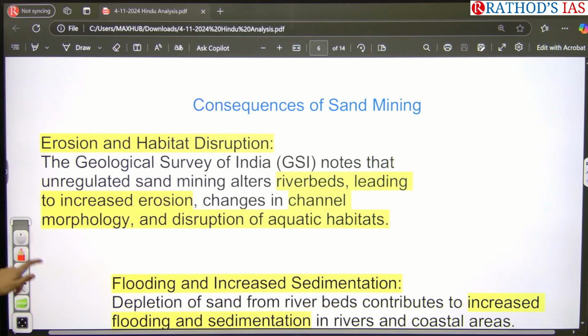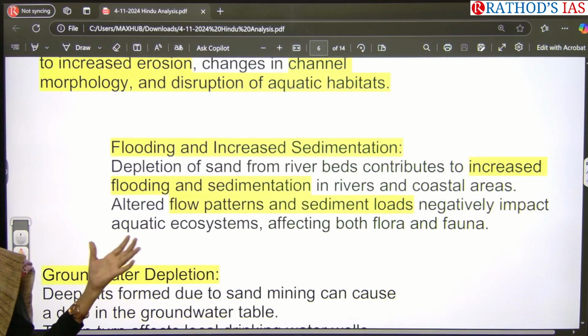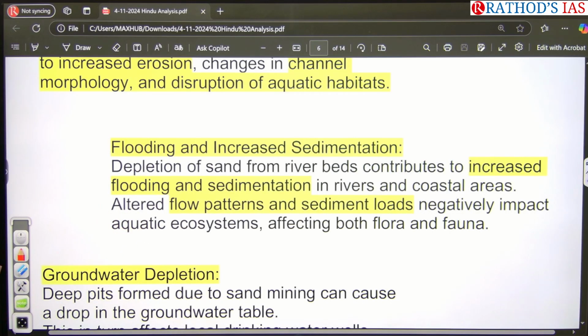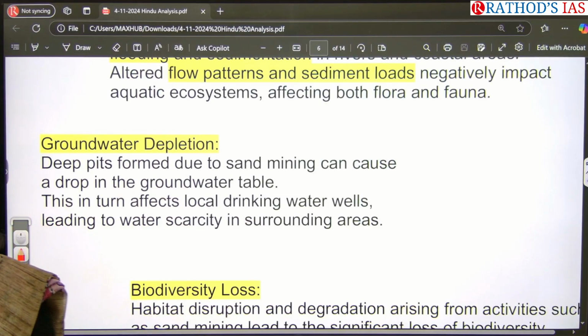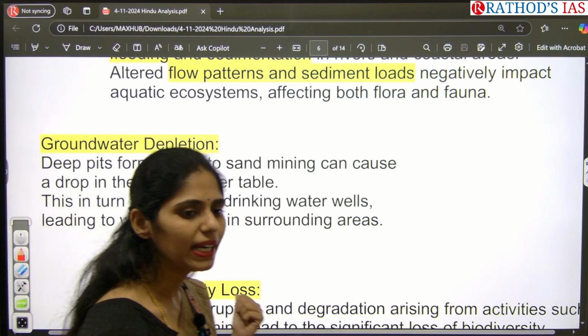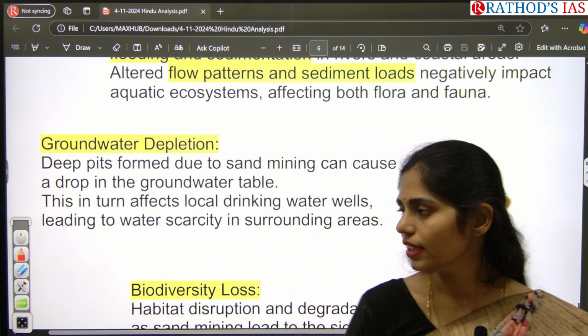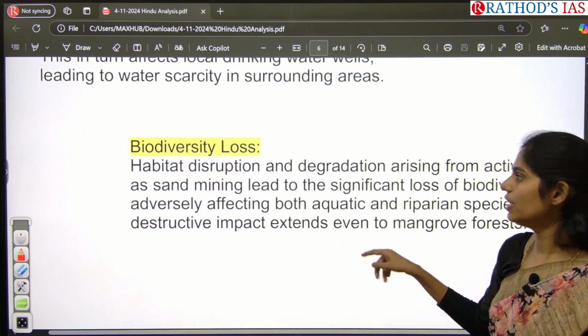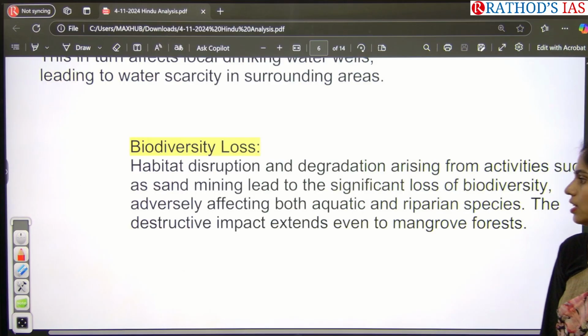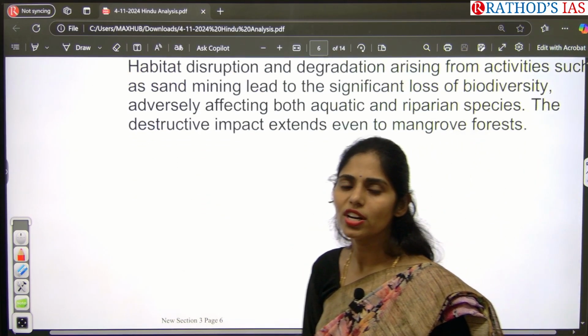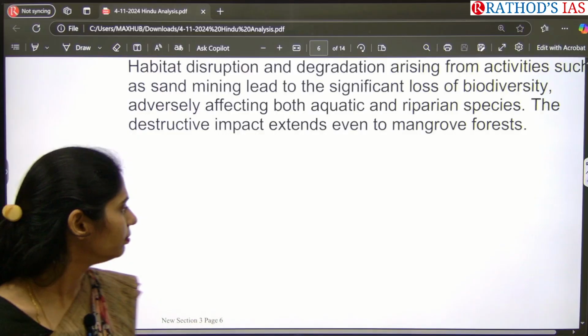The next important point is that it leads to an increased amount of flooding as well as increased sedimentation. And as I said, there is no percolation of groundwater into the soil, so there will be groundwater depletion as well. It will also cause loss of biodiversity in that region. So these were some negative consequences of sand mining.